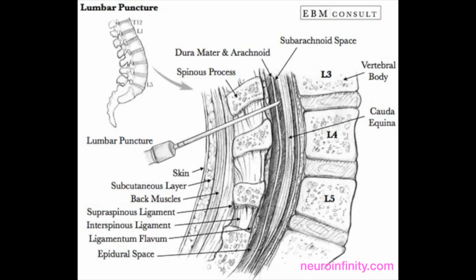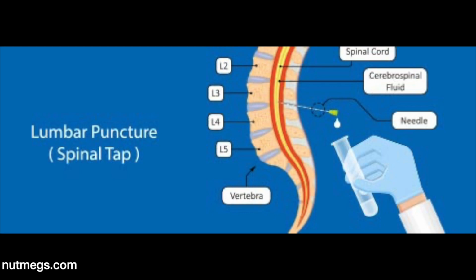Identify the needle site. Palpate the vertebral process, mark the site with a pin, and then apply local anesthetic on the area to give it time to take effect. Swab the insertion site with an antiseptic, have sterile equipment, don sterile gloves, insert the needle in small increments of about 2 to 3 millimeters, and then remove the stylet from the needle. After this, you will collect about 1 to 2 milliliters of CSF into 4 collection tubes, and then you will